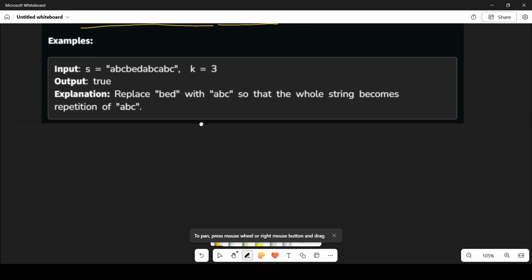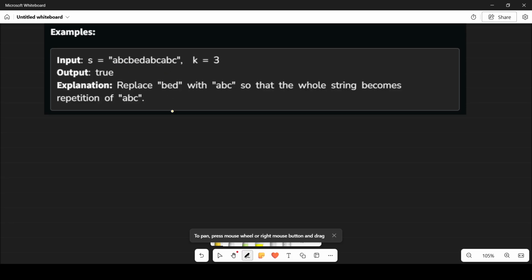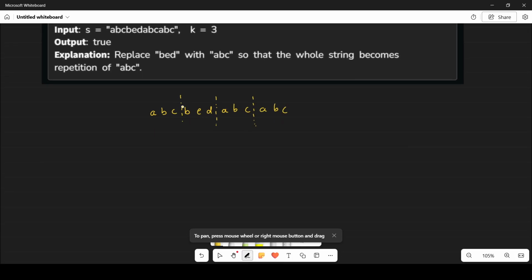So what does this question say? Let's say this string is given to you: ABC ABC BED ABC. If you partition it into substrings of length three, the substrings will look like this. If you count each string and its frequency, ABC is repeated three times, and BED is repeated one time.